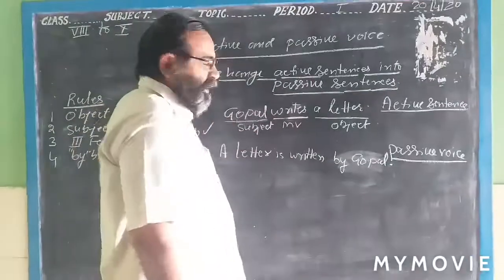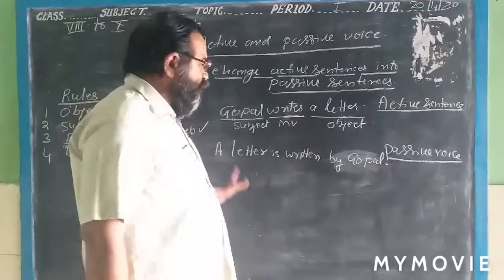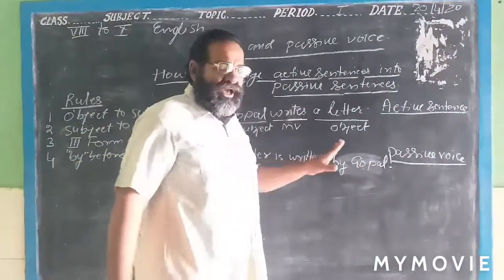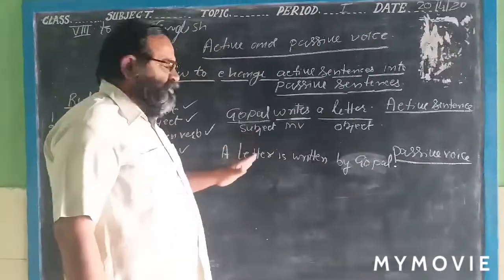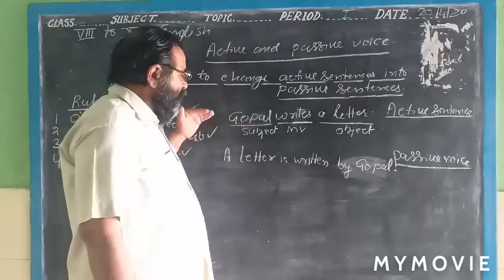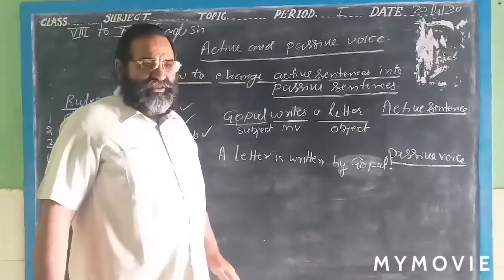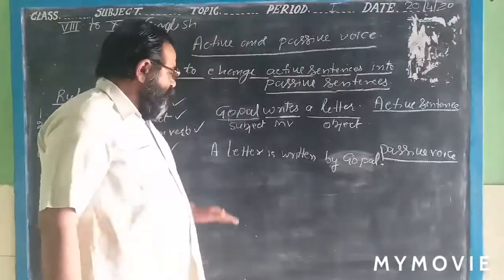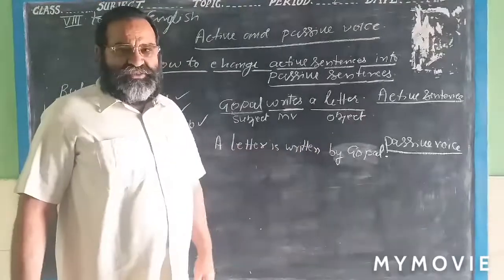There is no change in meaning, no change in sense, no change in explanation, no change in any narration. In the meaning, "Gopal writes a letter" and "A letter is written by Gopal". Now, this sentence has become the passive sentence.